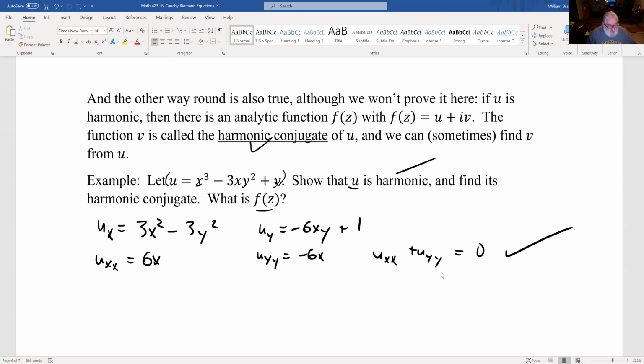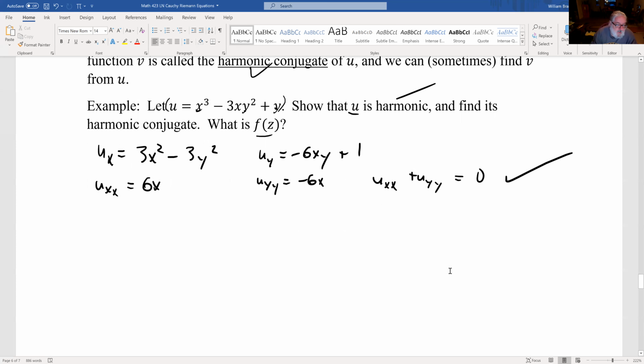What's its harmonic conjugate? Well, here's where our Cauchy-Riemann equations come in. So we'll start with u sub x equal to 3x squared minus 3y squared. But from the Cauchy-Riemann equations, we know Ux is equal to v sub y, right?